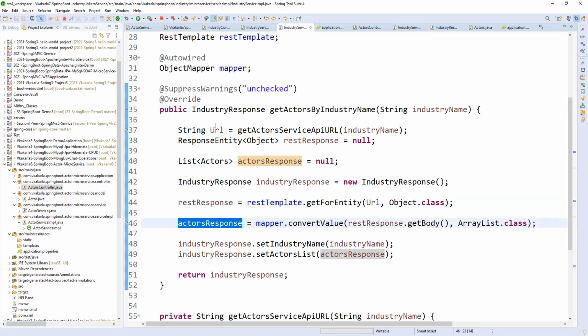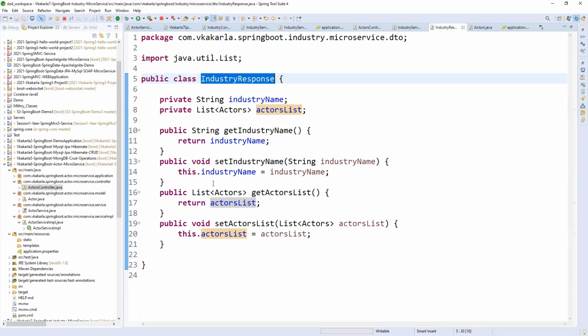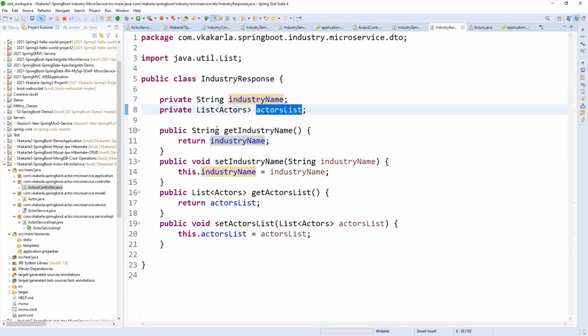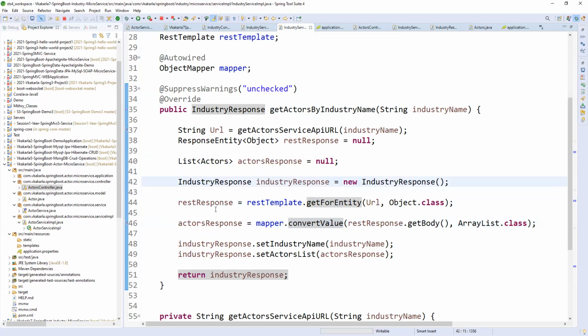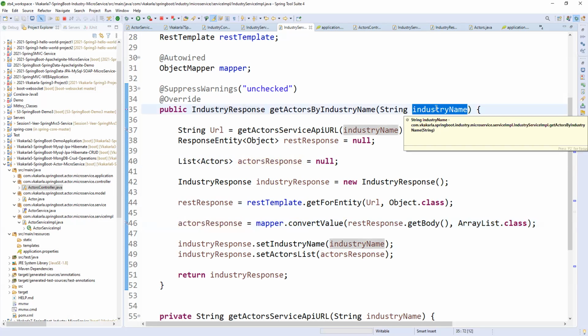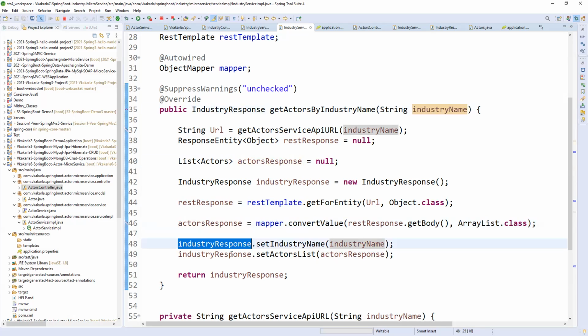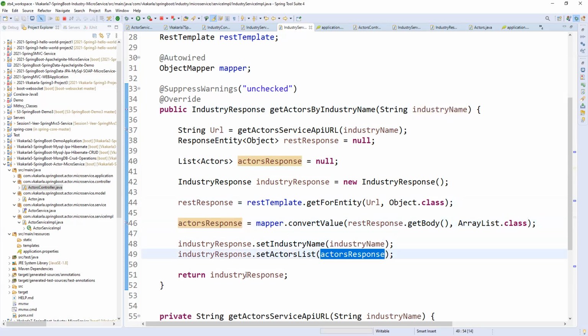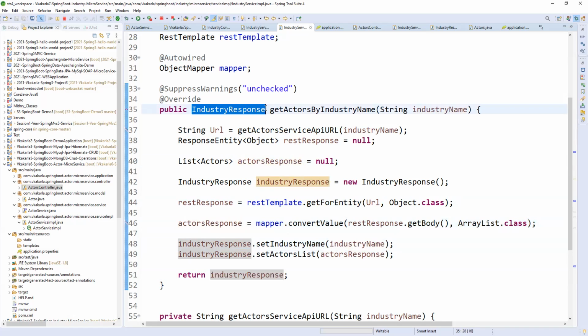But what is my response? Industry response is this method's response. For that I am creating an object, which is simply a DTO. This industry name and actors list is what it is expecting as part of the response. So here I have the actors list as a list, right? Whatever I'm sending as an input parameter is the industry name, so that is what I'm setting here. Industry response dot set industry name, the value I'm passing will be available here, and set actors list. Whatever I'm getting as the response of this external service, I'm putting here. So that is this method's response. You got it, right? What I'm saying.